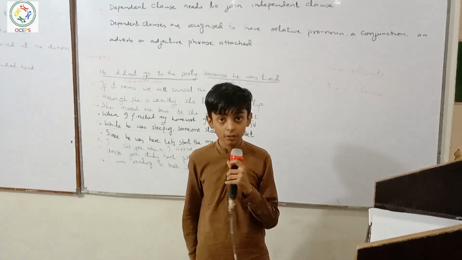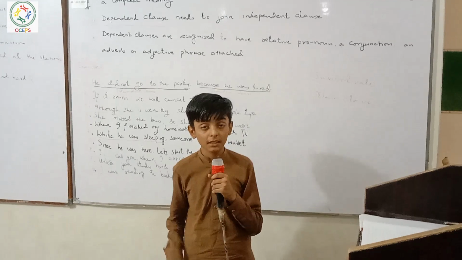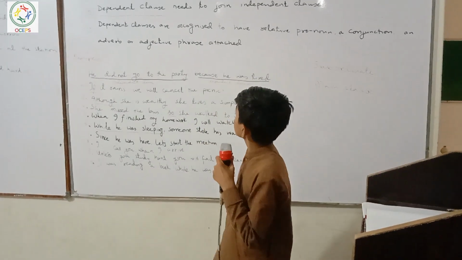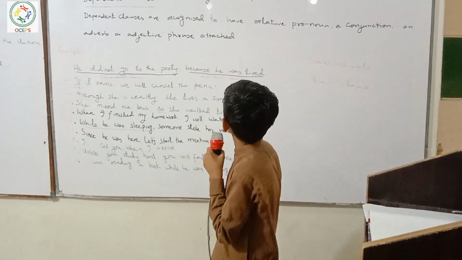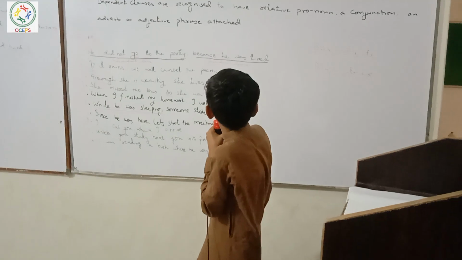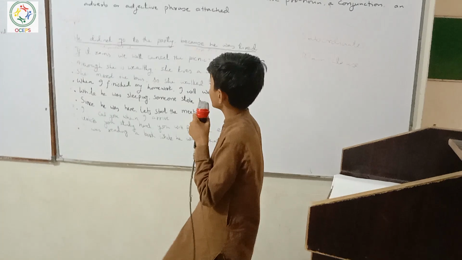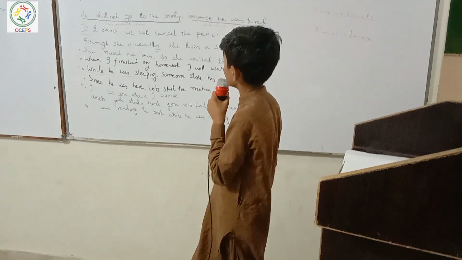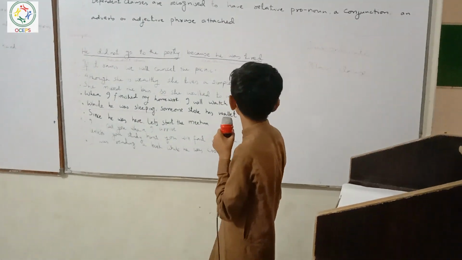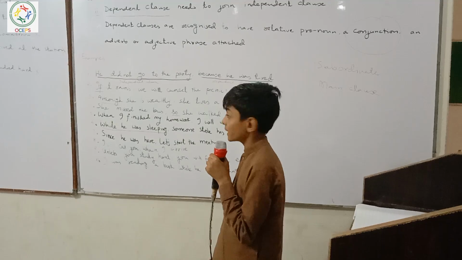My name is Hira. Today my presentation topic is independent clause and dependent clause. An independent clause contains the subject and object and gives a complete meaning, and a dependent clause needs to join the independent clause. The dependent clause is recognized to have the relative pronoun, conjunction, or adverb and adjective phrase.